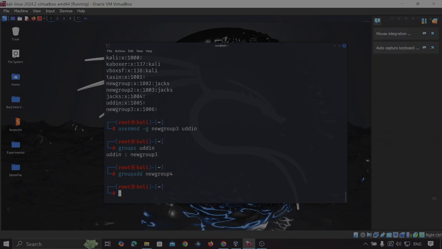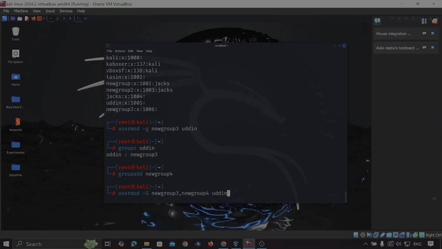Now how can I do that? Simply I have to write usermod, and then capital G, and then the names of the multiple groups that I want to move Uddin to. So in our case, I want Uddin in new group 3 and in new group 4, and then Uddin.